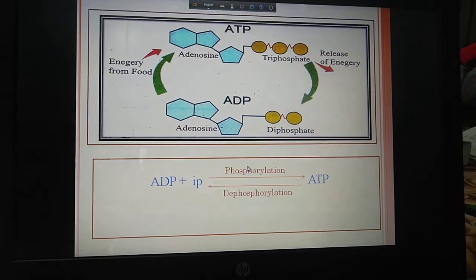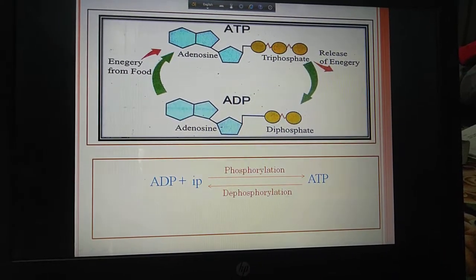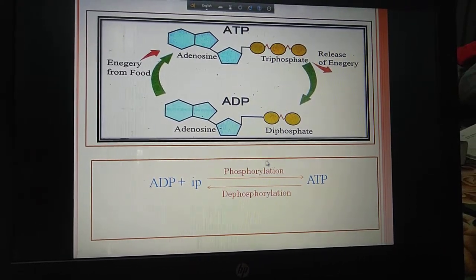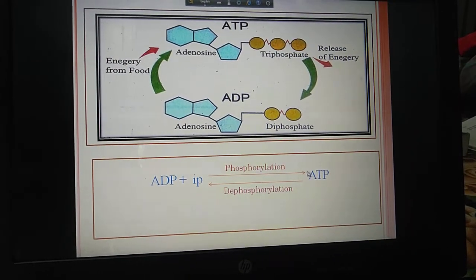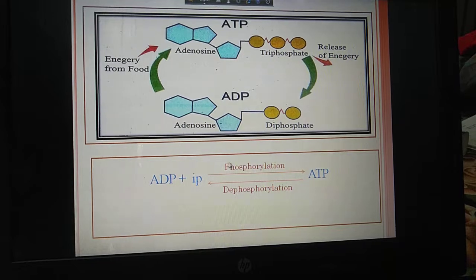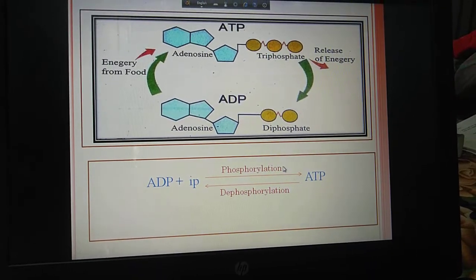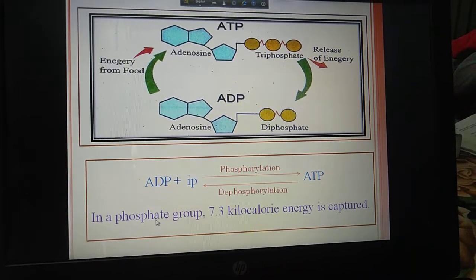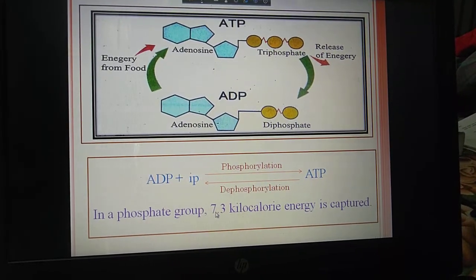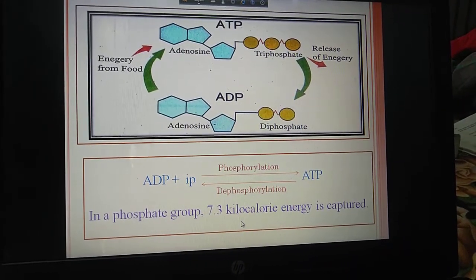So what is photophosphorylation? You know that the process of formation of ATP is called phosphorylation. If the process occurs in the presence of light, at that time it is called photophosphorylation. Then each and every phosphate bond can store 7.3 kilocalories of energy.